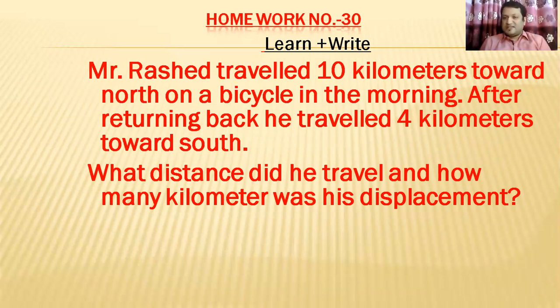Here are two things. You understood? One is total distance, another is displacement. So what is the total distance? 10 kilometers towards north and 4 kilometers towards south. So 10 kilometers and 4 kilometers. If you add them, it will be 14 kilometers. That means the total distance between the two different directions will be 14 kilometers.